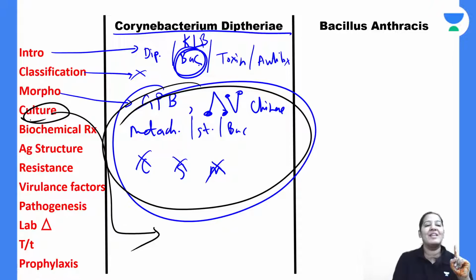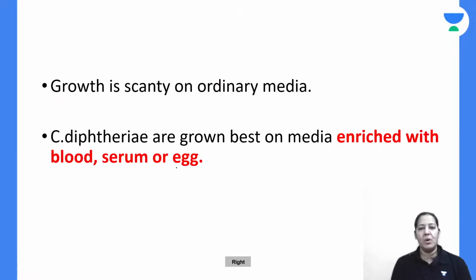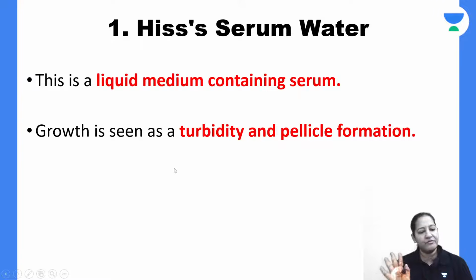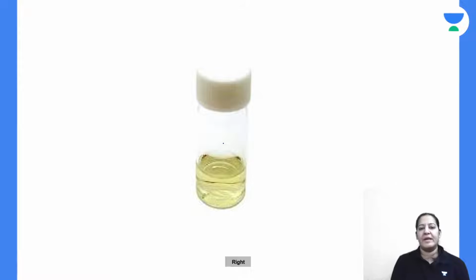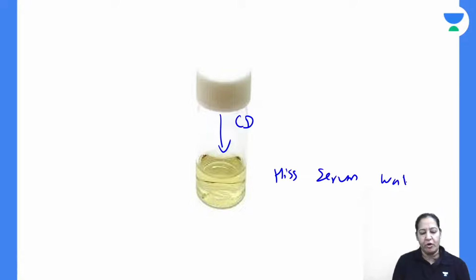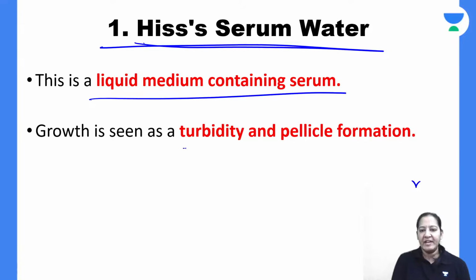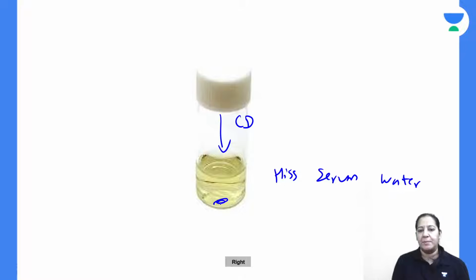So let me start with the culture. I am going to teach you 4 or 5 culture characteristics. The first culture is a liquid medium. The name of the liquid is Hiss serum water. When you grow Corynebacterium diphtheriae in Hiss serum water, what you will find? You will find turbidity and pellicle formation at the bottom.